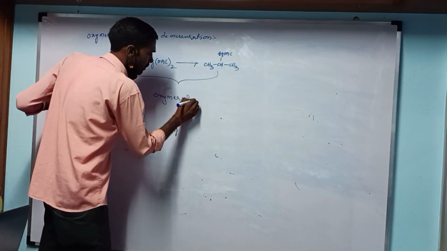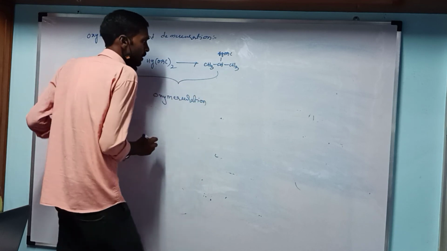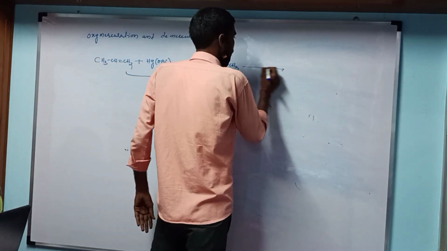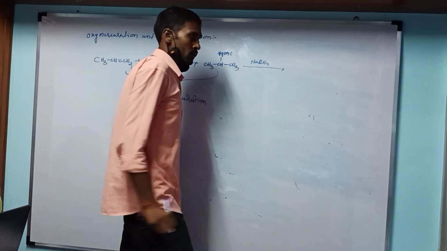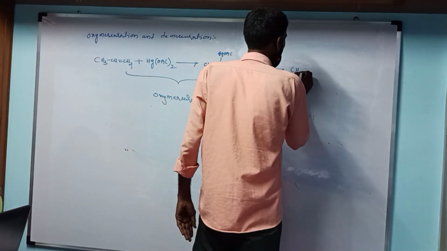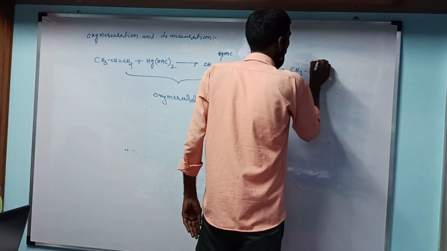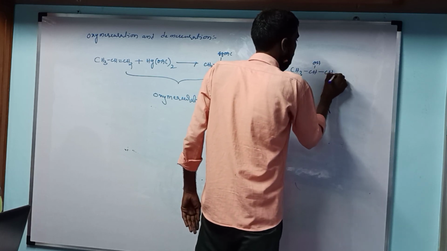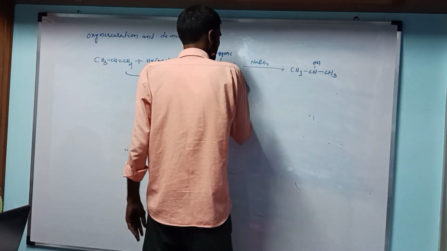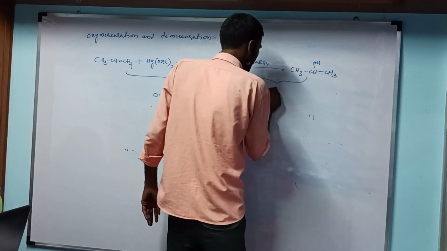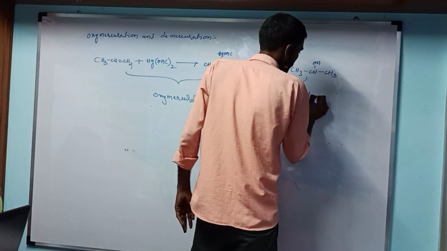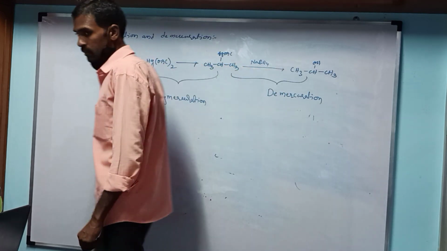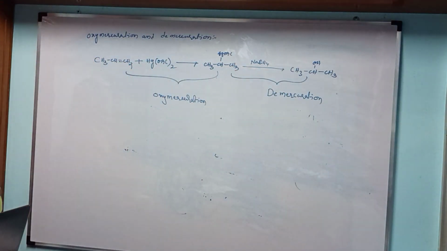Then it reacts in the presence of sodium borohydride NaBH4 to produce the compound CH3 CHOH CH3. This process is called demercuration. Okay.